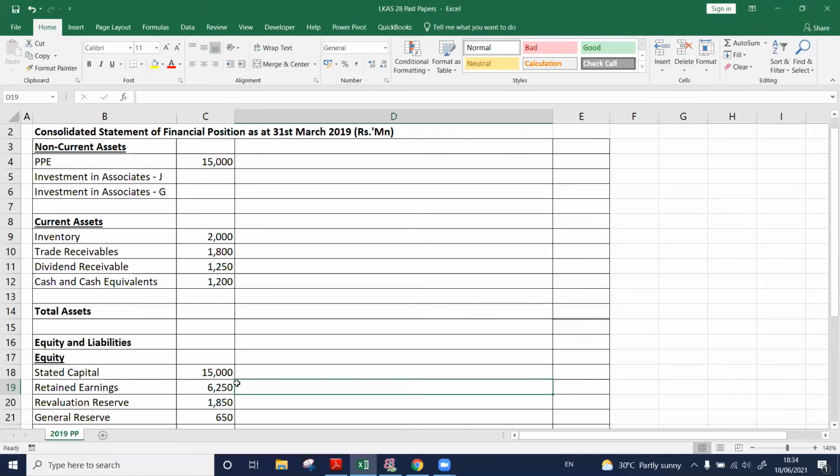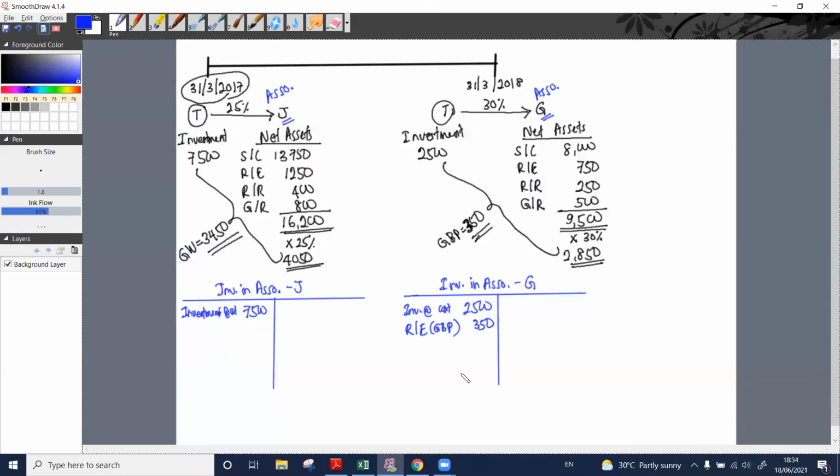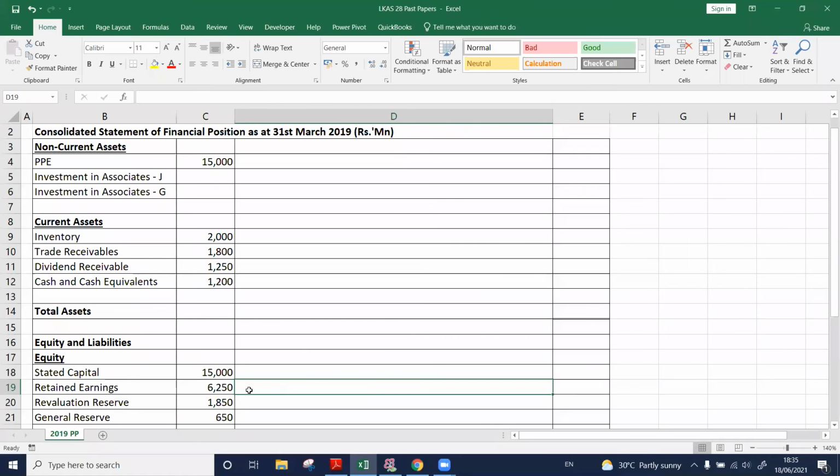Credit means, do I need to add to it or deduct from it? It is a debit entry, right? We debited the investment in associate account. Now I want to credit it to retained earnings. Therefore, do I need to add the amount here or do I need to deduct? Retained earnings or equity, what is it? Credit balances. Therefore 350 needs to be added. This is the gain on bargain purchase.